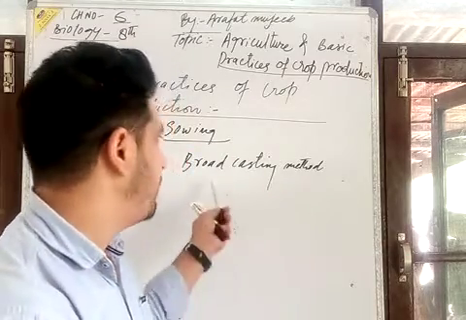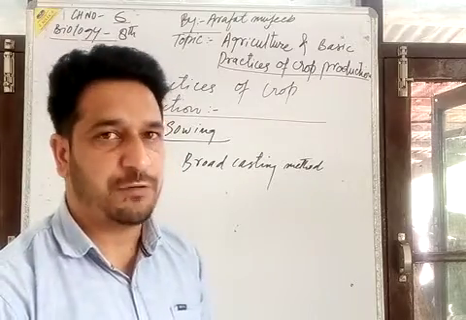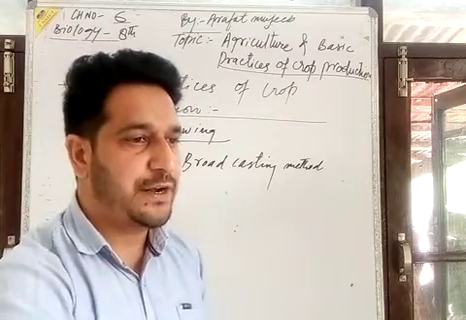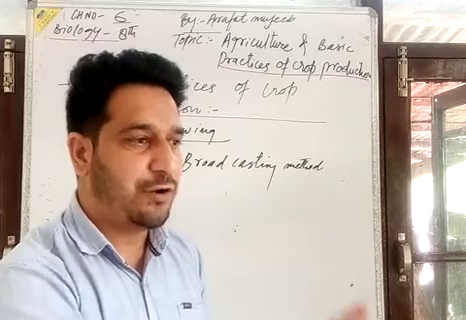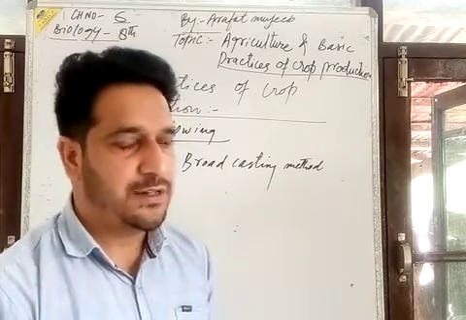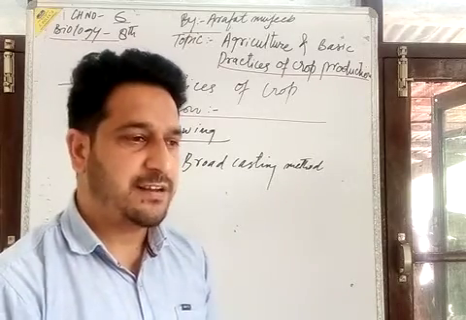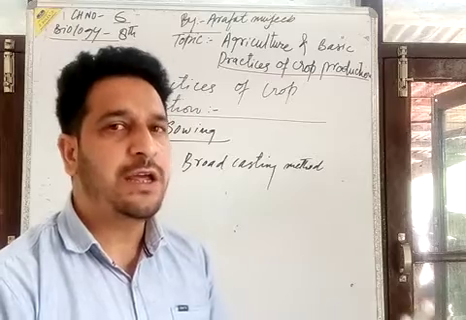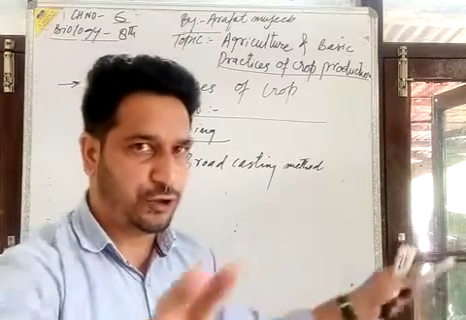Broadcasting means simply to have a scattering of the seeds by hand. This is a primitive method, and it is applied only on small portions of land.